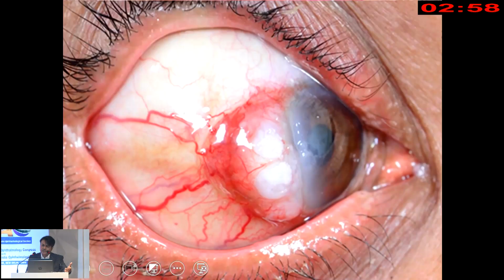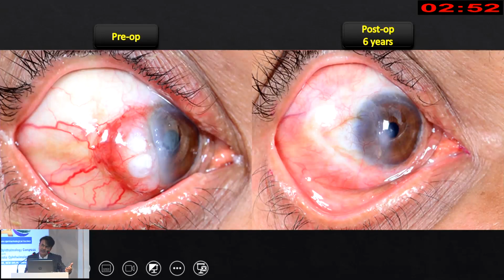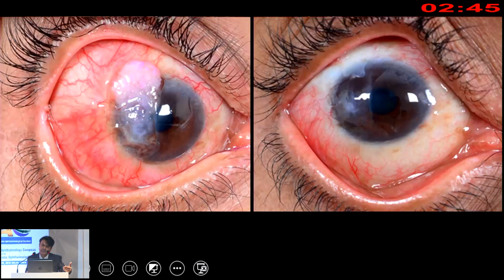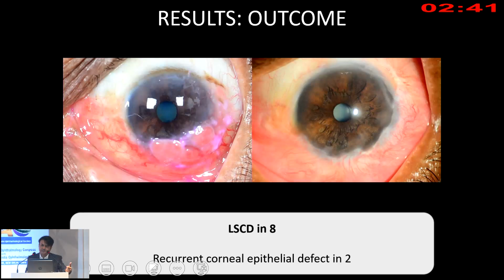Now, this was a patient with necrotic tumor and corneal stromal melt treated with primary plaque brachytherapy, and this is the outcome. So we don't have to worry about completely excising the tumor as long as the plaque can be easily placed over the tumor. This is one more example of primary plaque brachytherapy.